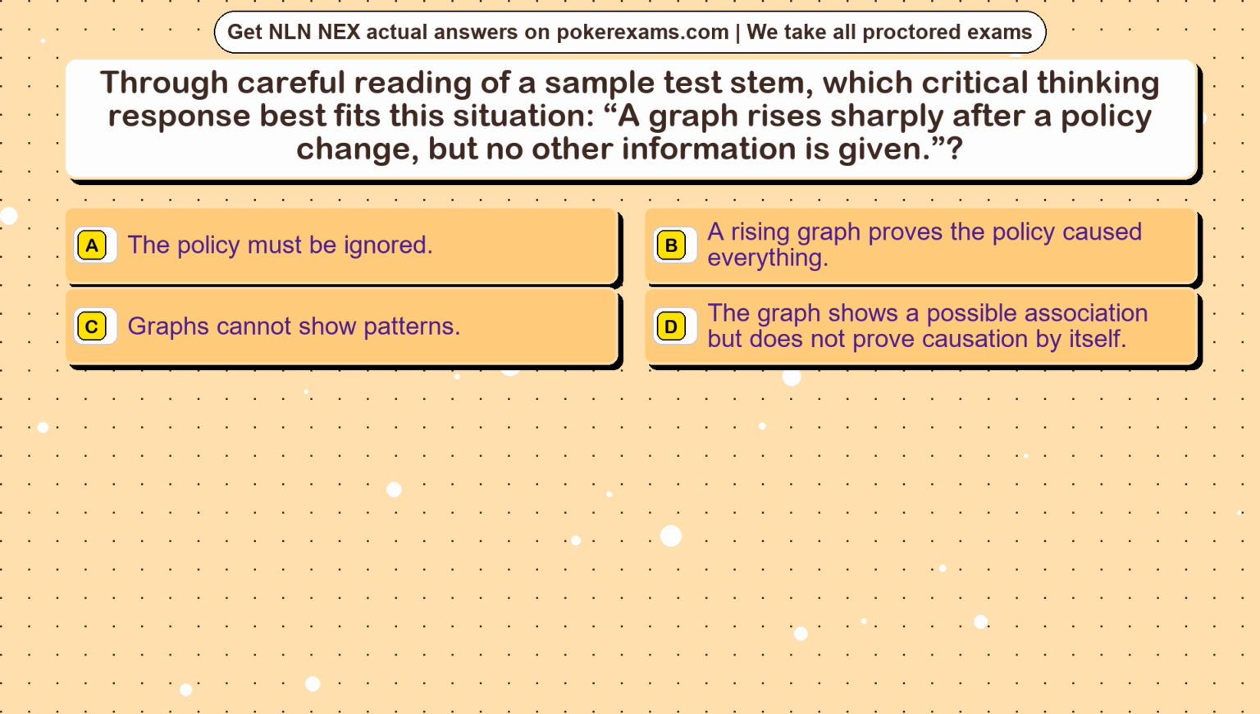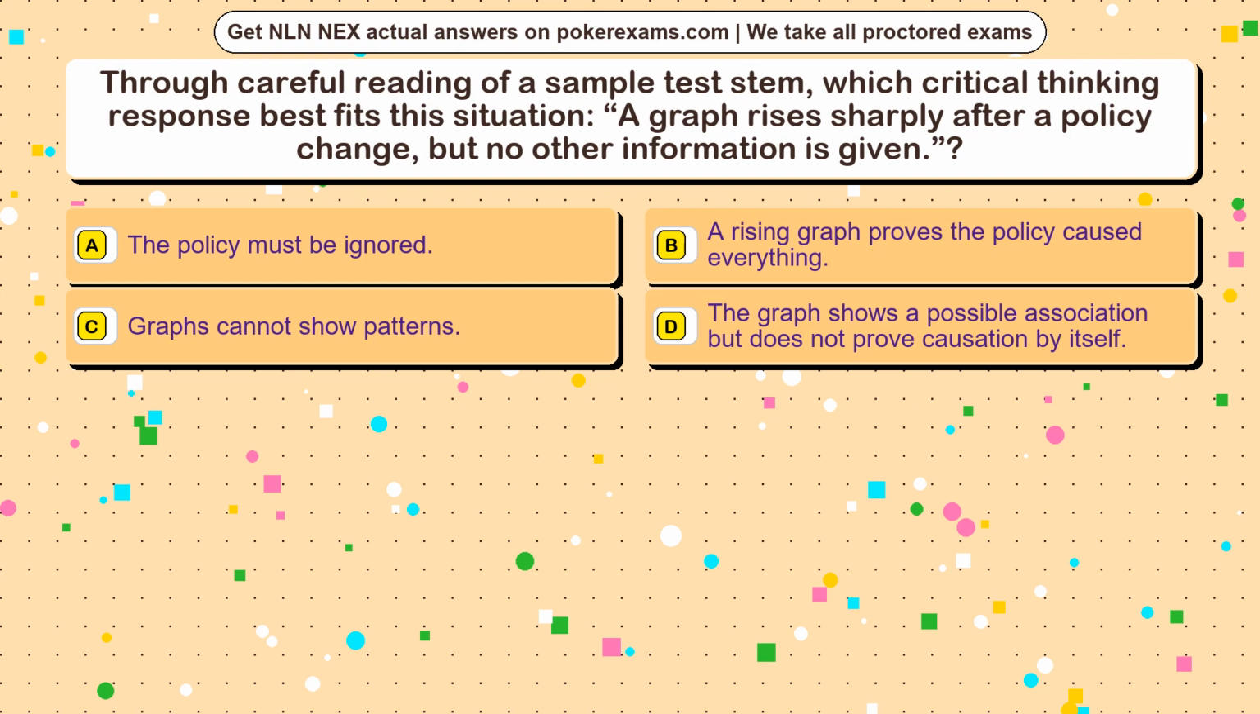Question 25. Through careful reading of a sample test stem, which critical thinking response best fits this situation? A graph rises sharply after a policy change, but no other information is given. Option A. The policy must be ignored. Option B. A rising graph proves the policy caused everything. Option C. Graphs cannot show patterns. Option D. The graph shows a possible association but does not prove causation by itself.